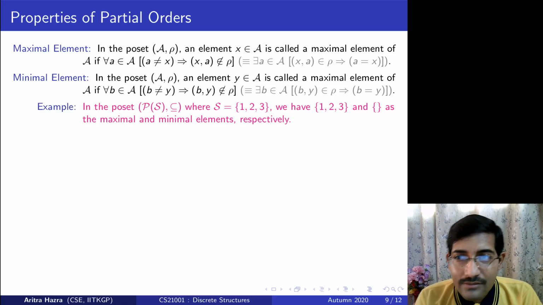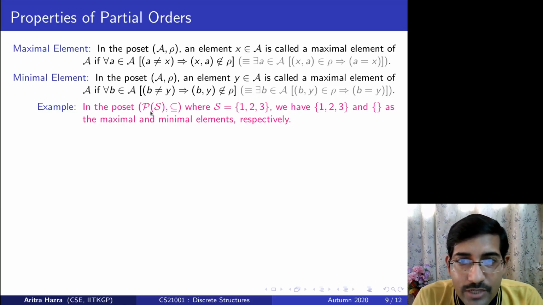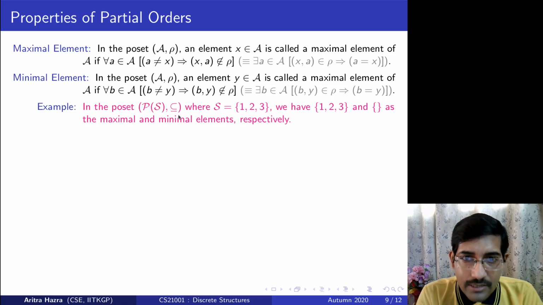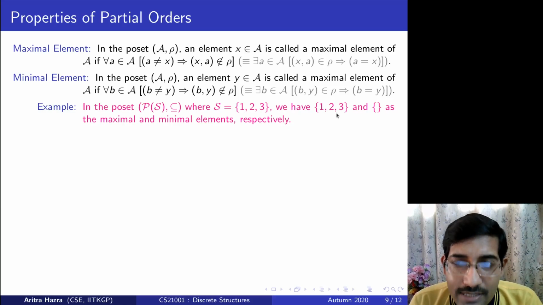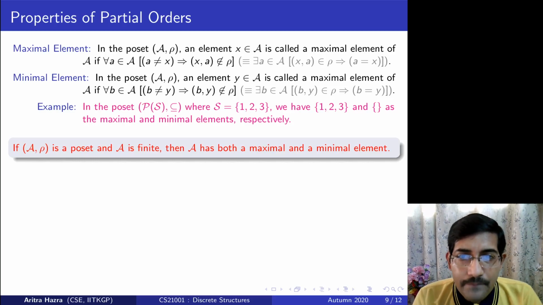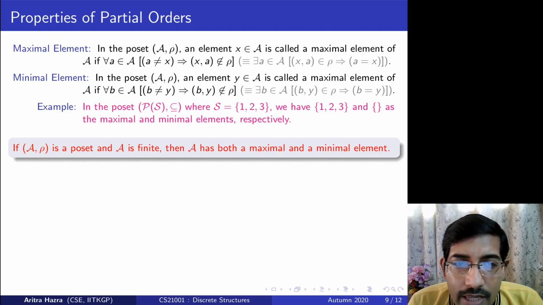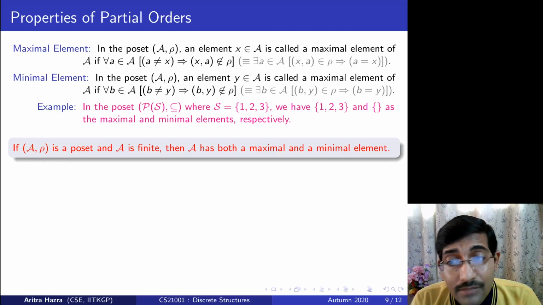For example, as I already showed you, the minimal element is the null set in the poset of the power set with a subset relation, and the maximal element is the whole set itself. With that, let us come to an interesting property: if (A, ρ) is a poset and A is finite, then A has both a maximal and a minimal element.